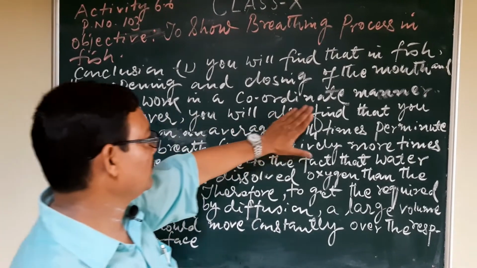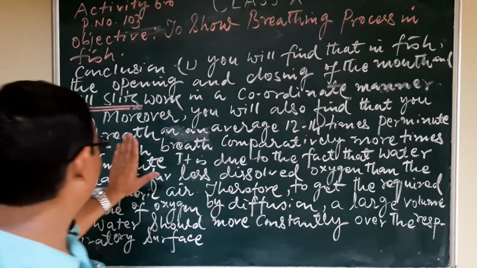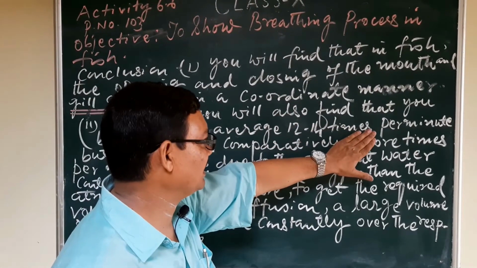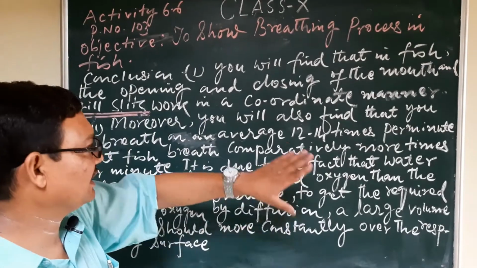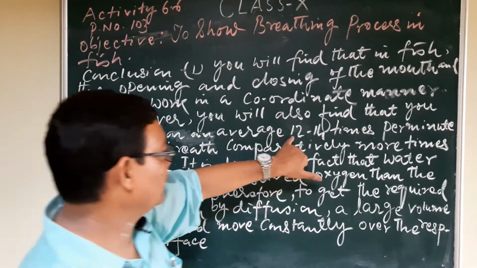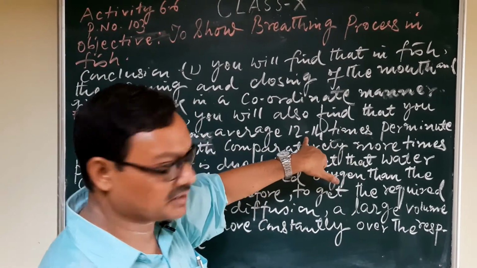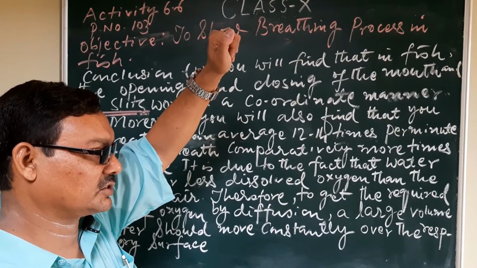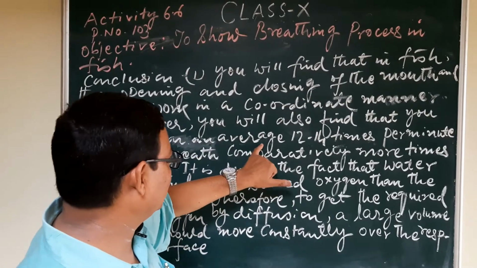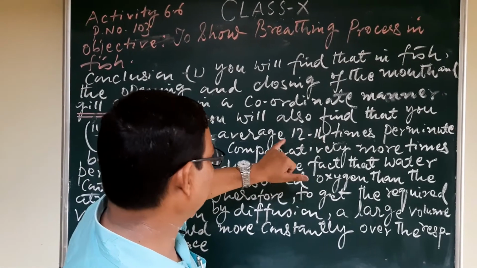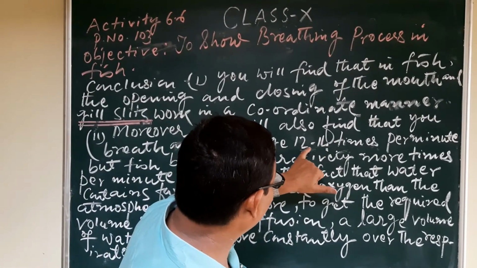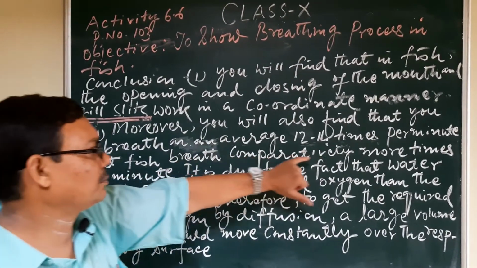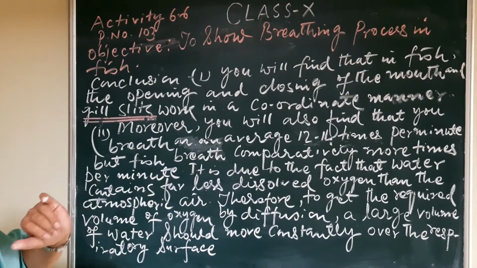You will also find that the rate at which we breathe, on average, at rest is higher, it may be from near about 16 to 20, but when there is some activity, 12 to 14 times per minute, but fish breathe comparatively more times per minute.